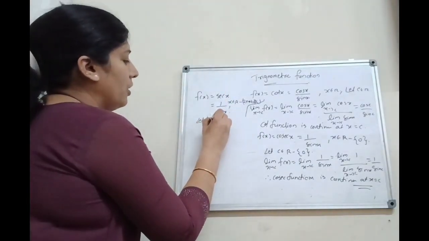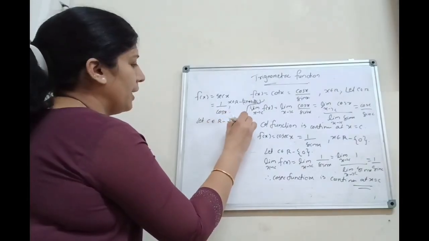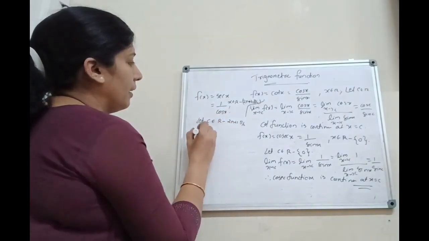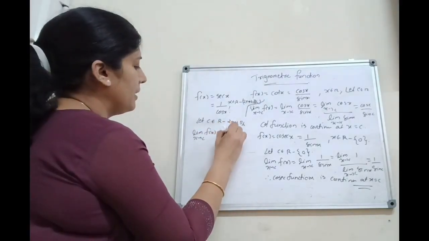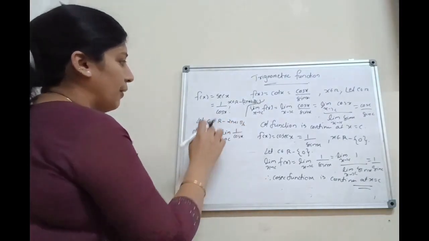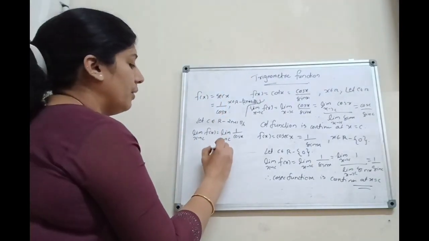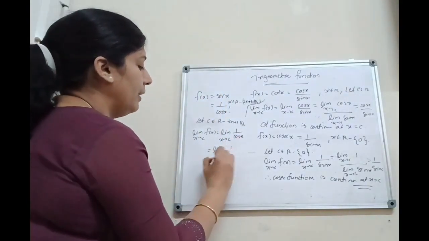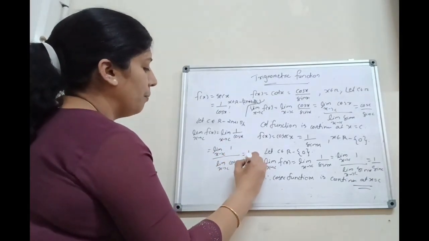Let c be any point in the domain of the function f, that is, c belongs to R minus (2n+1) pi by 2. Then limit x tends to c f of x equals what? Limit x tends to c 1 by cos x. Here f of x is sec x, and sec x can be written as 1 by cos x. That is equal to limit x tends to c 1 divided by limit x tends to c cos x. It is equal to 1 by cos c.